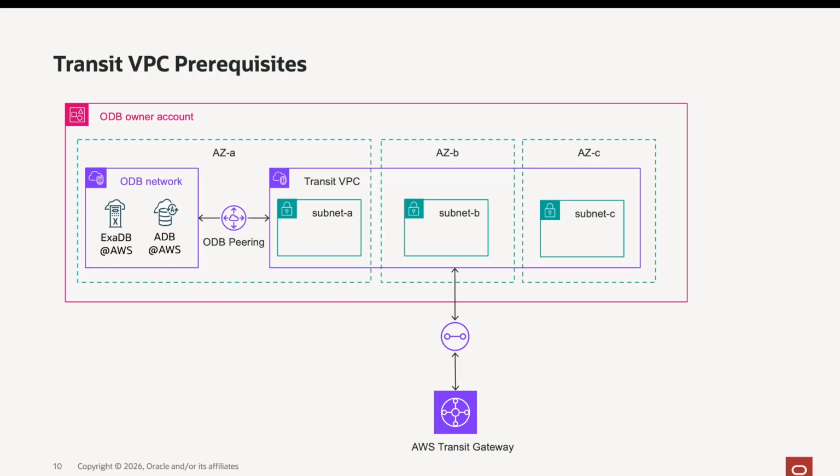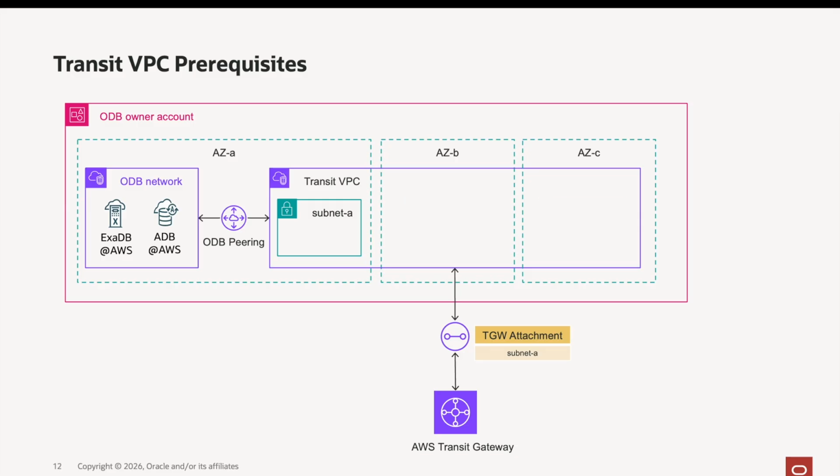The second rule is about the Transit Gateway attachment. This Transit VPC must have only one attachment to the Transit Gateway. And the third rule is the most important one for this attachment. The attachment must include only one subnet from the Transit VPC. And that subnet must be in the same availability zone as the ODB network, in this case subnet A.